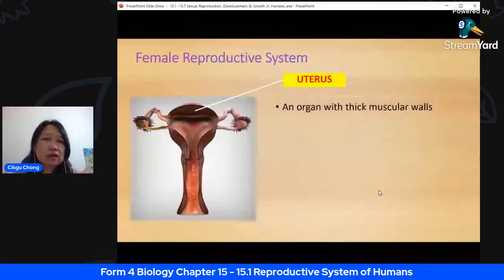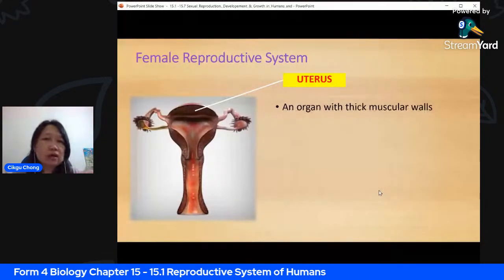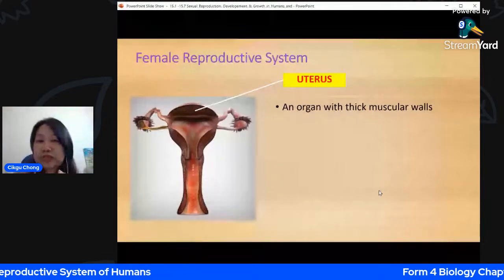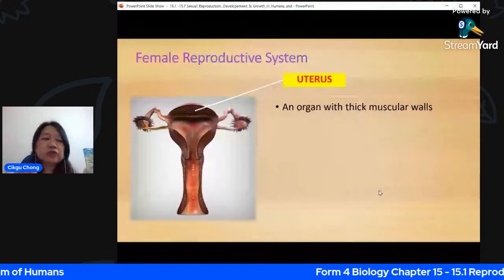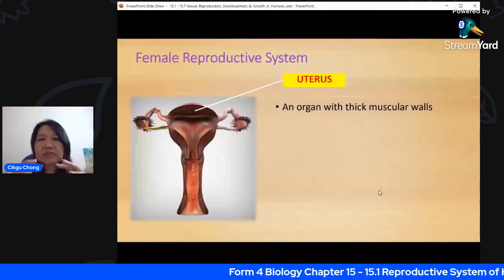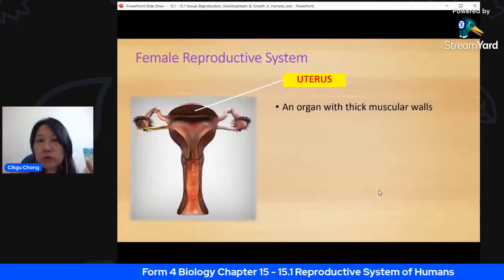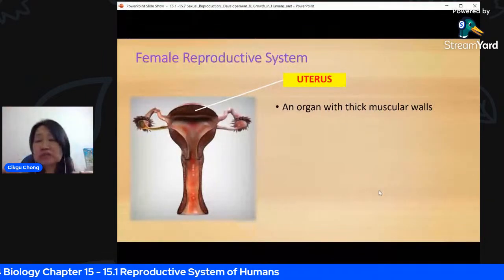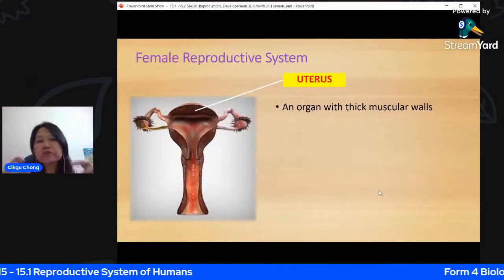It's an organ with thick muscular walls. When the baby is growing inside the uterus, it will expand and relax. The muscles here allow the baby to grow. And during childbirth, the uterus has muscles that will contract and push the baby out.